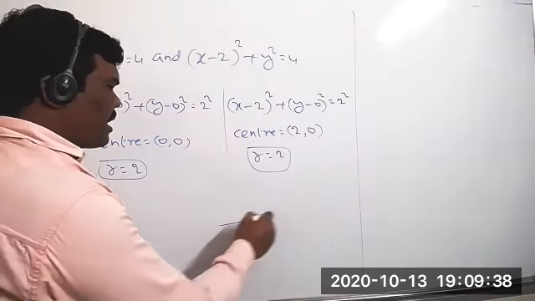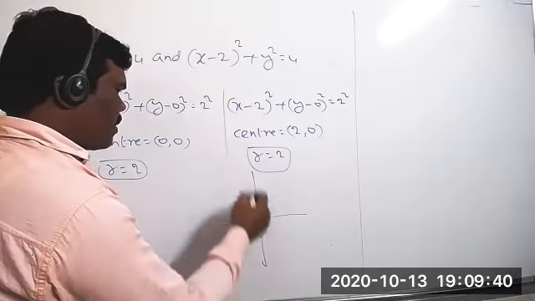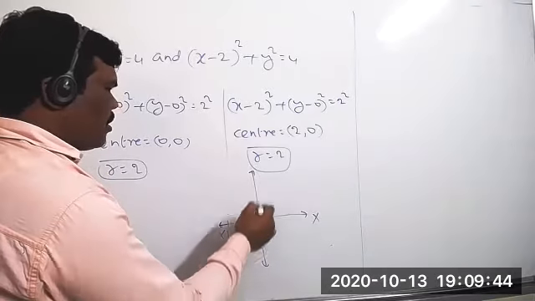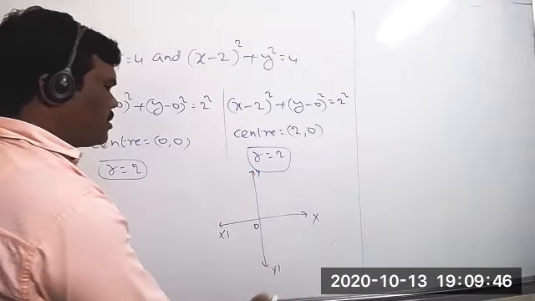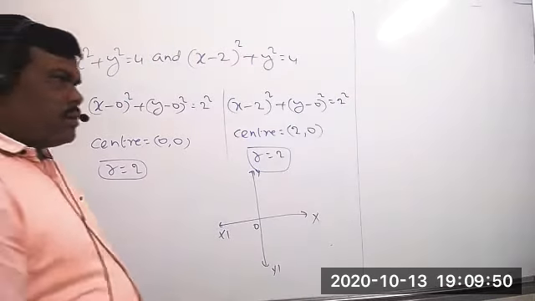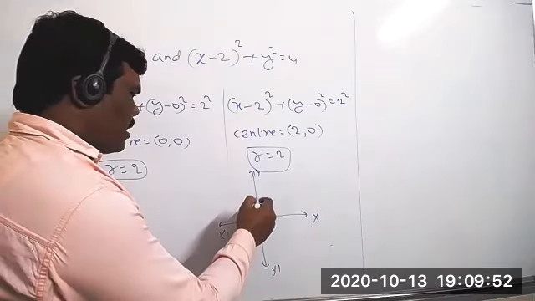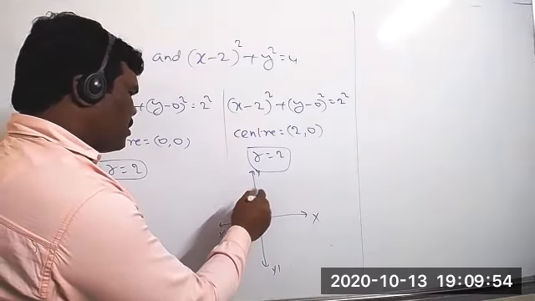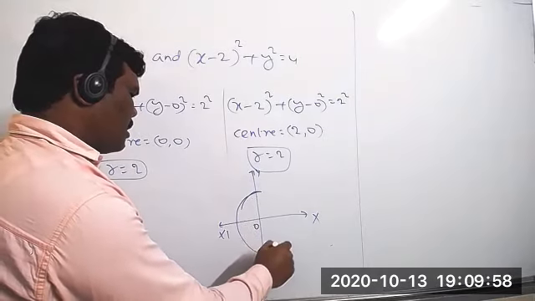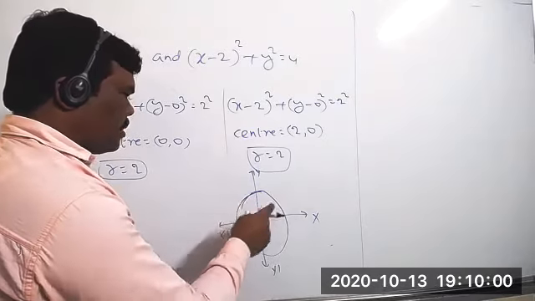So graphically, this is the x-axis, the origin, and y and y dash. For the first circle, the center will be the origin, and the radius equal to 2, so you can draw this is the first circle.